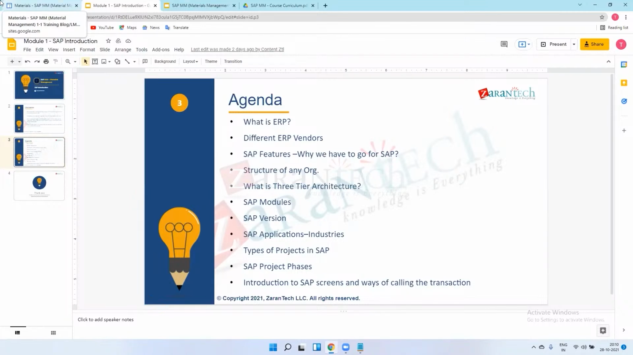So the unit test happens in development only. In the test system, SIT and UAT will take place. SIT we do as SAP functional consultants. SIT means system integration testing. This is done only by the functional consultant, as you will do it in your implementation project.